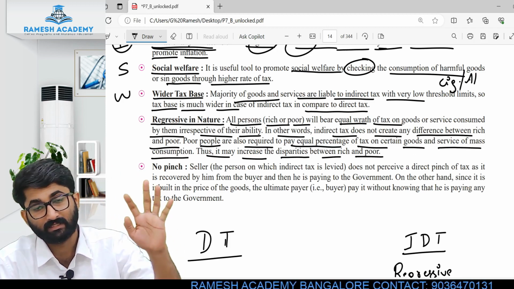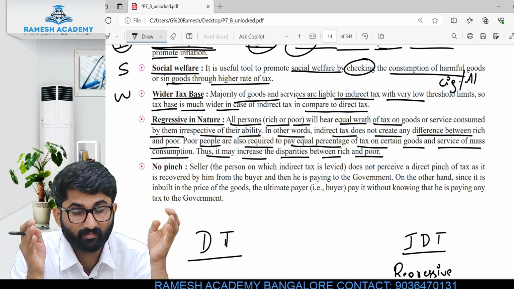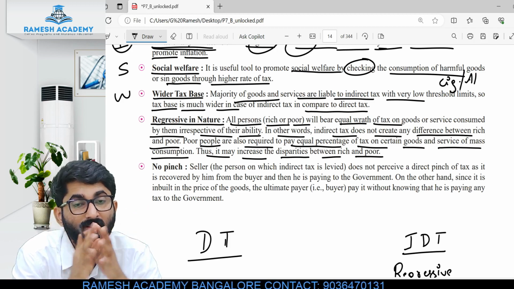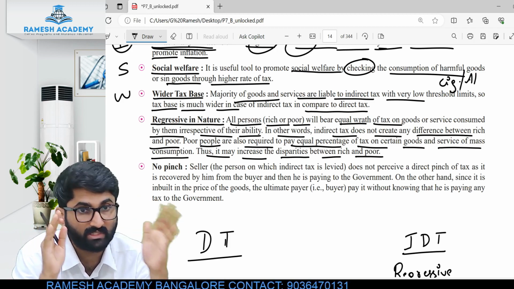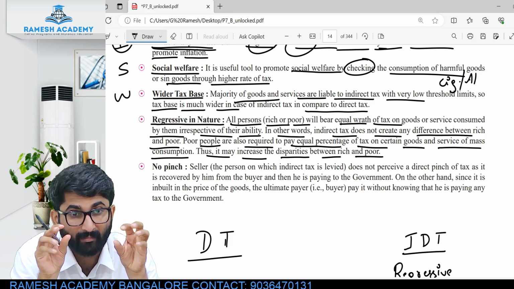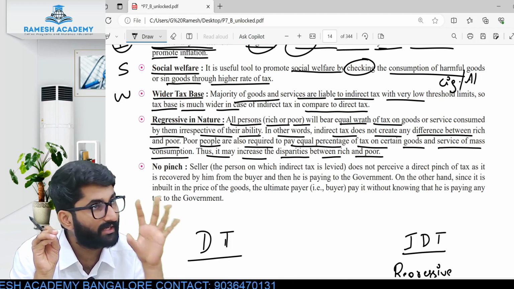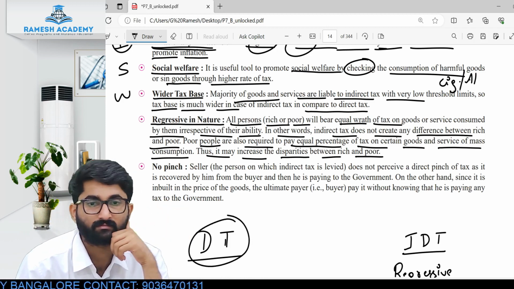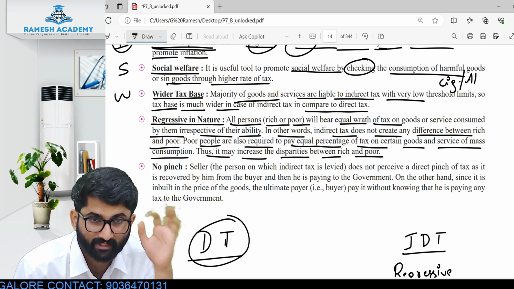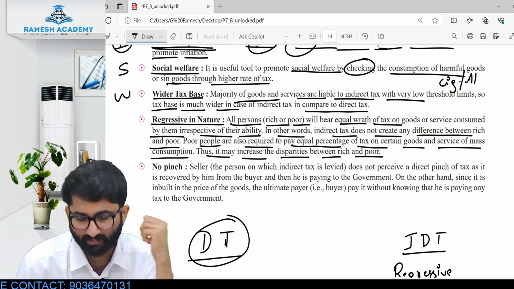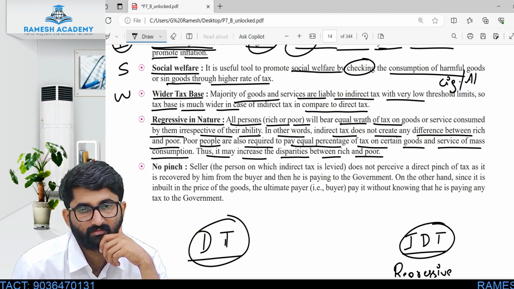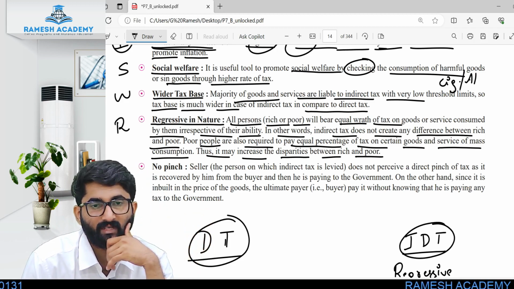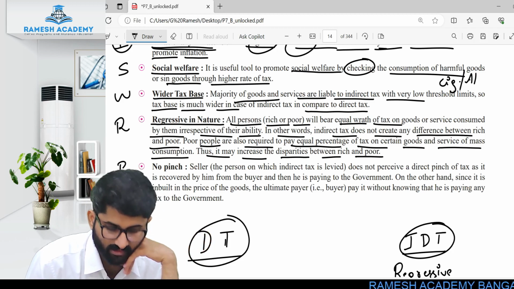See, indirect tax will increase the differences between rich and poor, but direct tax will try to manage that. Those who are rich, more tax. Those who are poor, less tax. This is in case of direct tax. If you are rich or poor, same kind of tax, that is indirect tax. So this is about regressive, R. And finally, no pinch, P.